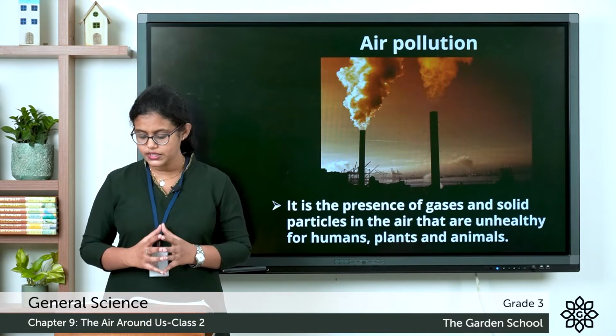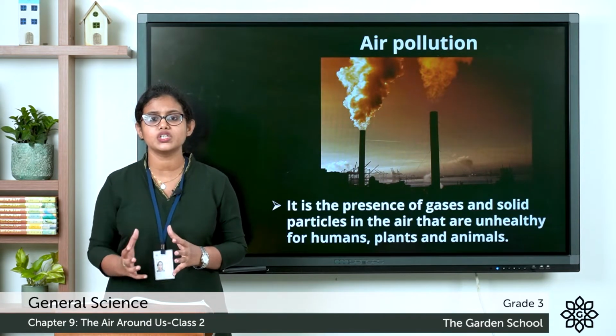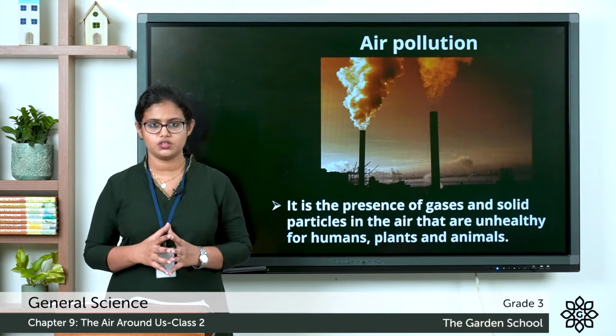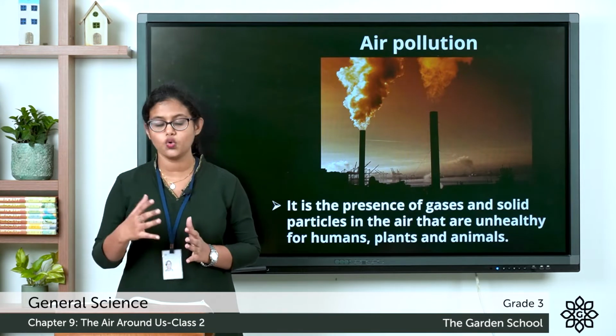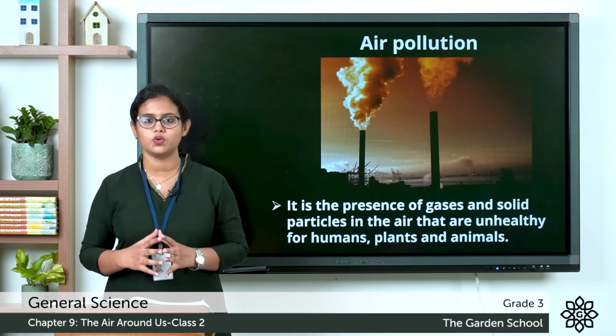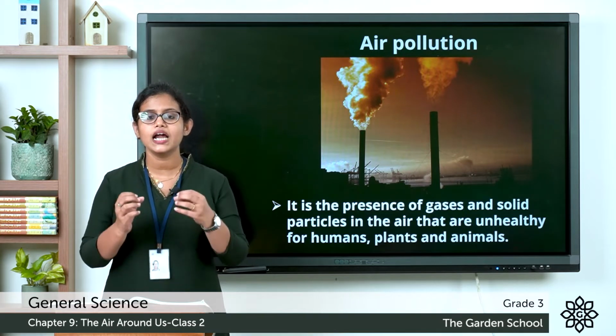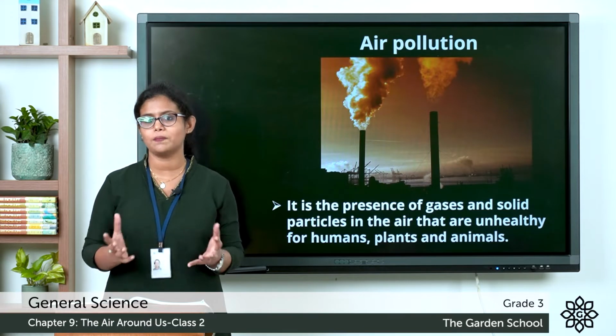So, in page number 93, you can see a box given, how we can reduce air pollution. So the first one, plants clean air, grow more plants. So it is one way to reduce air pollution. So we all need clean air. So plants clean air, so grow more plants.